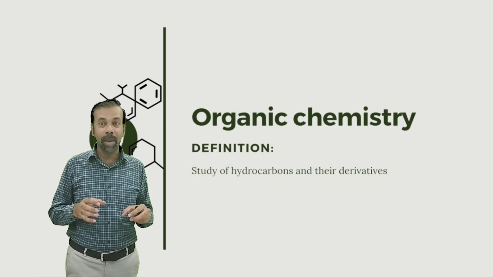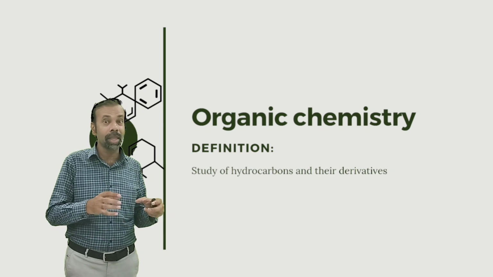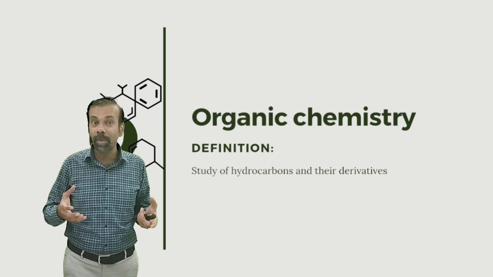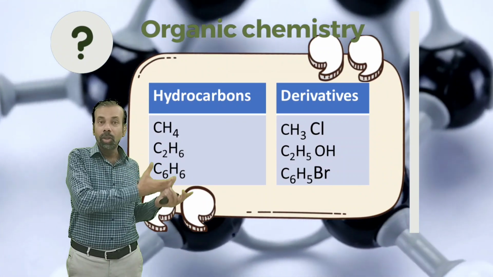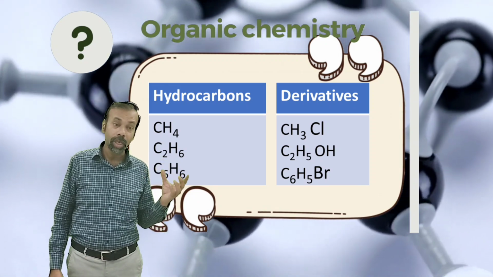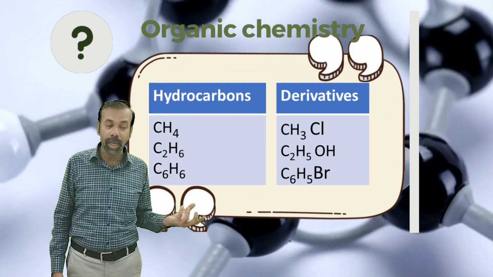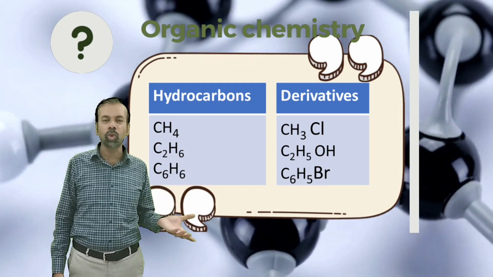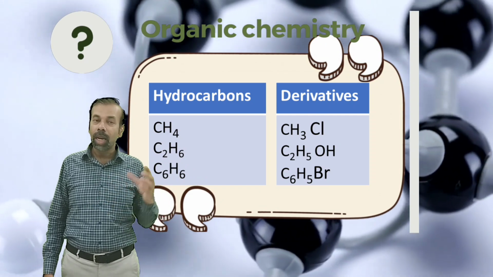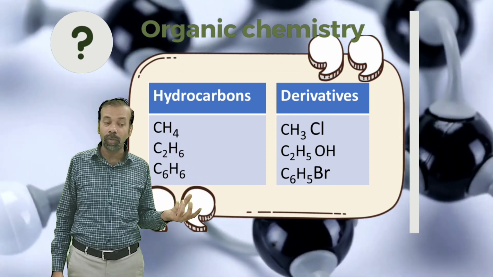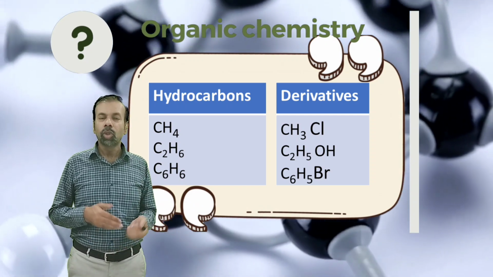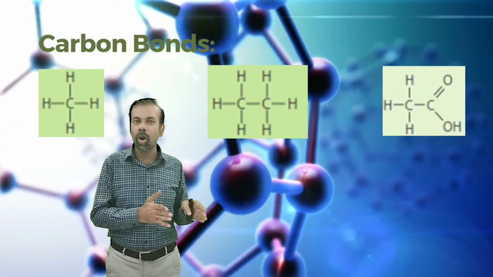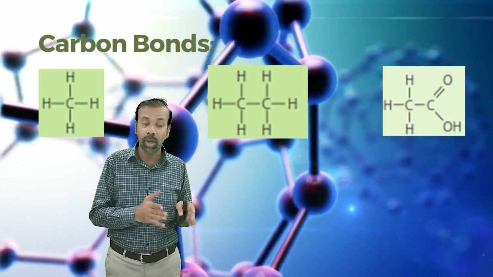Organic chemistry is chemistry of hydrocarbons and their derivatives. Now, what are hydrocarbons? As the name indicates, hydrocarbons are the compounds which are made by carbon and hydrogen. Like you can see methane, CH4, C2H6, C3H6, and their derivatives. Derivatives mean which you make from the hydrocarbons. Like if you replace one hydrogen of CH4 with Cl, this will make CH3Cl. This is a derivative of hydrocarbon. So, study of hydrocarbons or their derivatives is called organic chemistry.